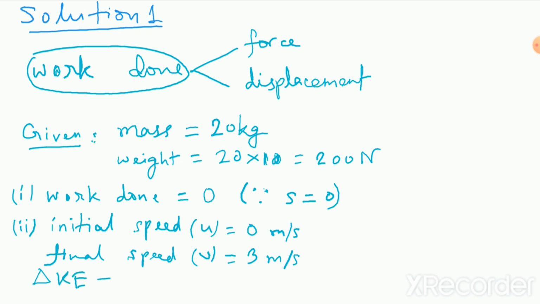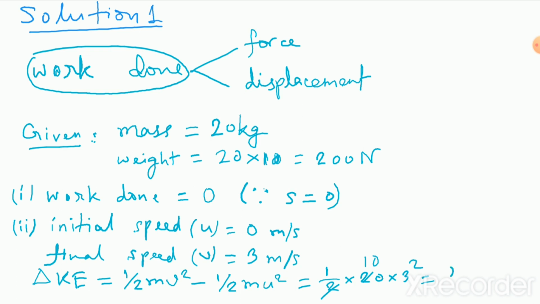Change in kinetic energy is equal to final kinetic energy, half m v square, minus initial kinetic energy, half m u square. As the initial speed is 0, the initial kinetic energy is 0. Final kinetic energy comes out to be half into mass 20 kg into speed 3 square. Calculating this value, it's 10 times 9, so 90 joule. So the change in kinetic energy is 90 joule.